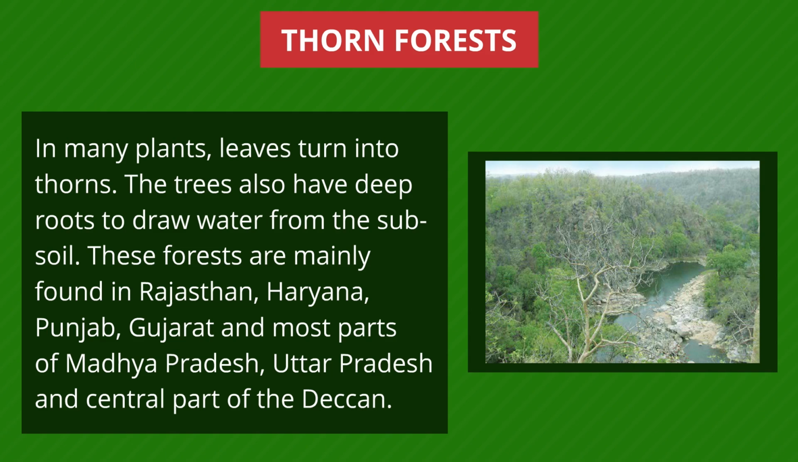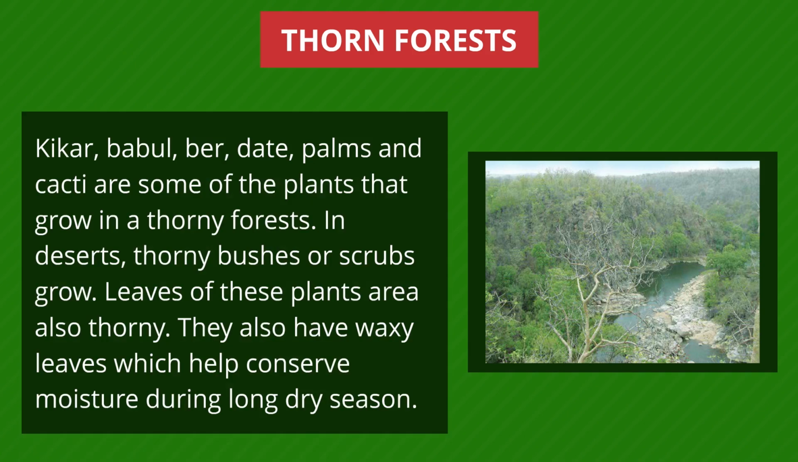These forests are mainly found in Rajasthan, Haryana, Punjab, Gujarat, and most parts of Madhya Pradesh, Uttar Pradesh, and the central part of the Deccan. Kikar, babul, ber, date palms, and cacti are some of the plants that grow in a thorny forest. In deserts, thorny bushes or scrubs grow. Leaves of these plants are also thorny. They also have waxy leaves, which help conserve moisture during the long dry season.